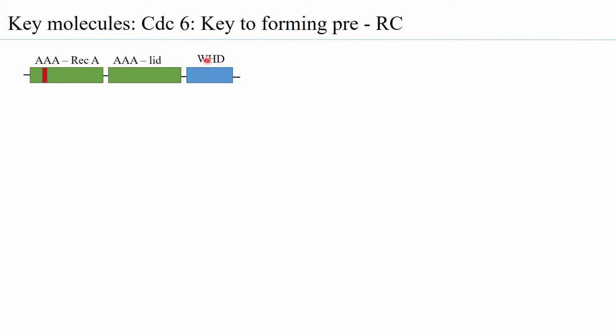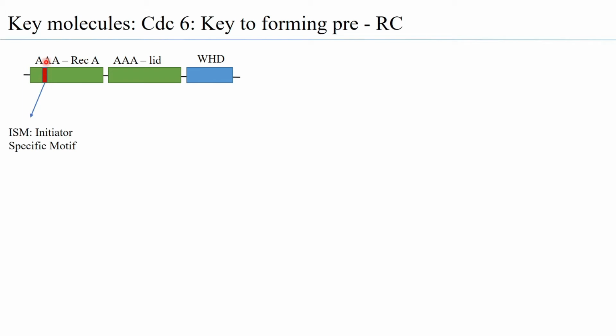You can observe that CDC6 has a very similar structure to the ORC subunits, which also belong to the AAA plus ATPase family, therefore the structural similarities.